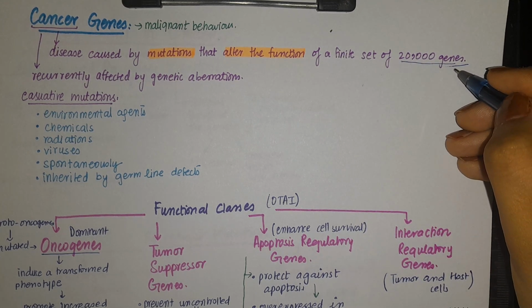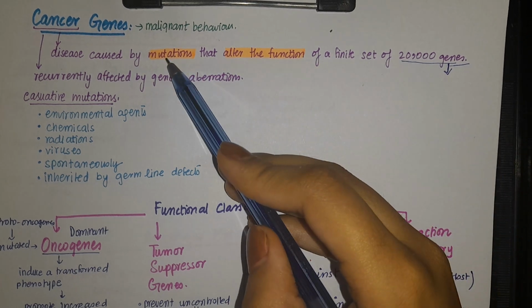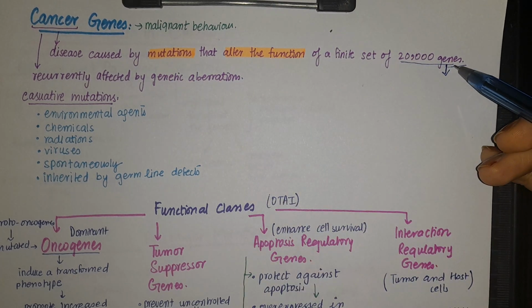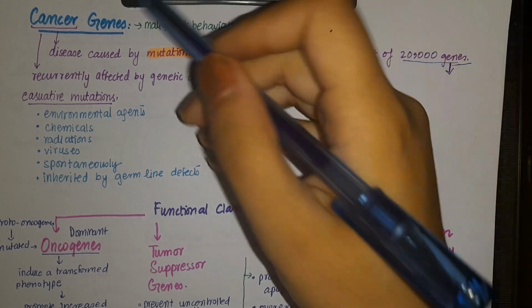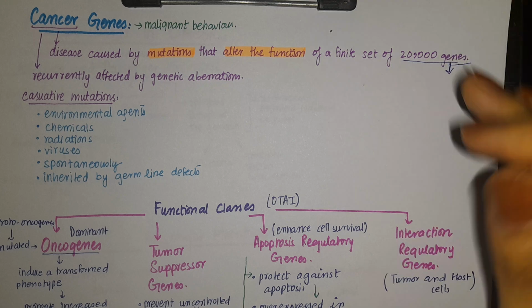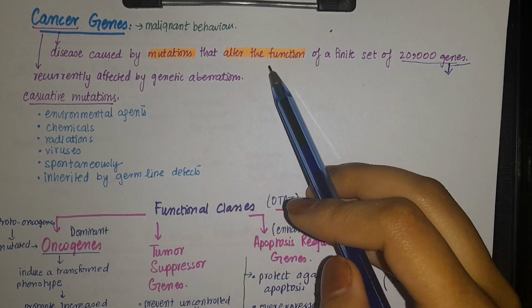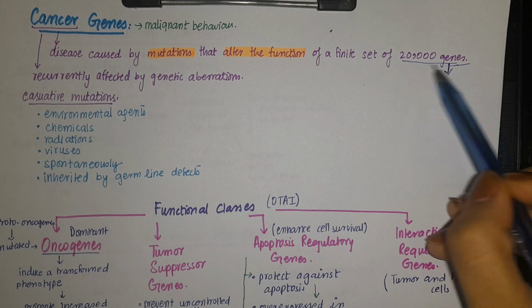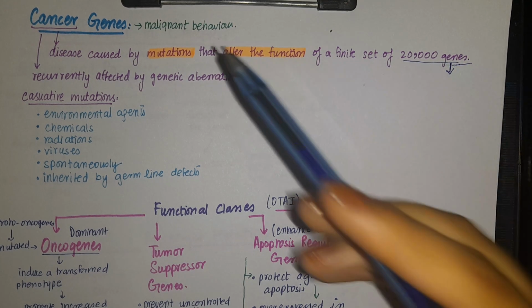We know there are 20,000 genes that encode for proteins, and if there are any mutations in these genes that alter their function in such a way that they become carcinogenic, they are called cancer genes in such a situation. So any mutation that alters the function of this finite set of protein-coding genes makes them cancer genes.